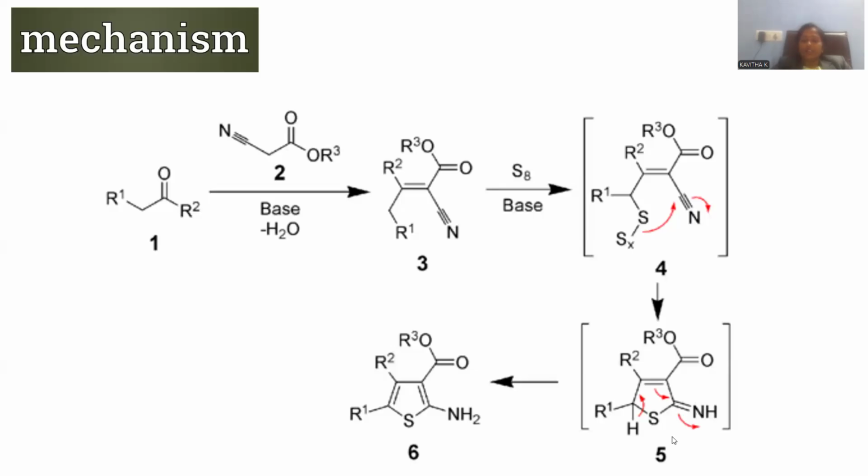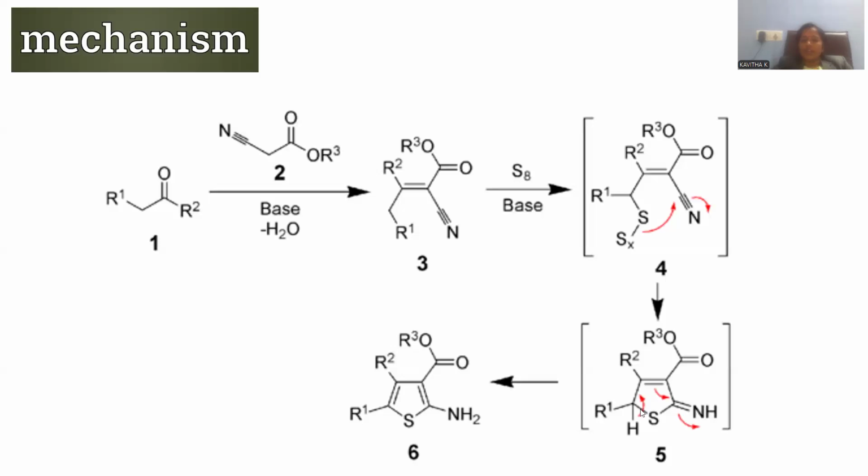Within the structure, we have one pi bond, and at the second position an imine linkage is noticed. Let me relocate. The molecule is not a thiophene yet. Aromaticity is also missing within the molecule, so it is mentioned in square brackets. It is the transition compound. Let me relocate the molecule and shuffle all the functional groups in order to make a stable compound.